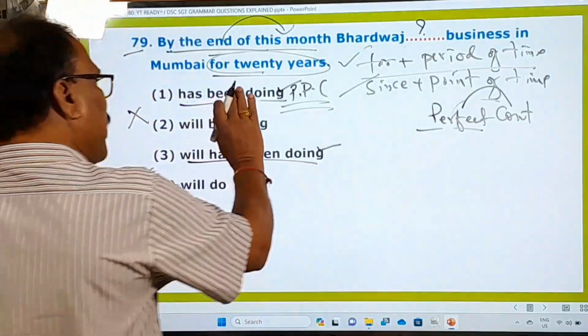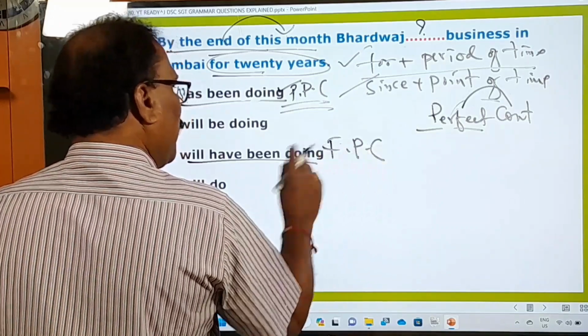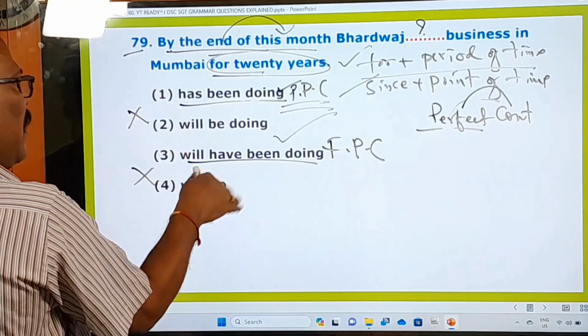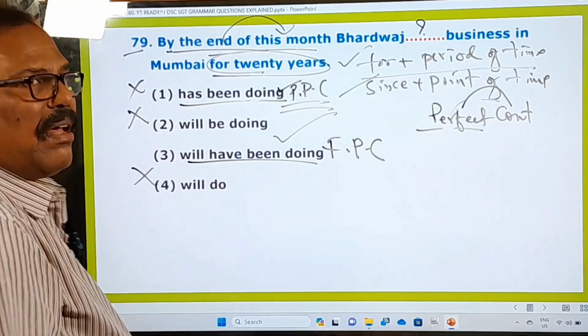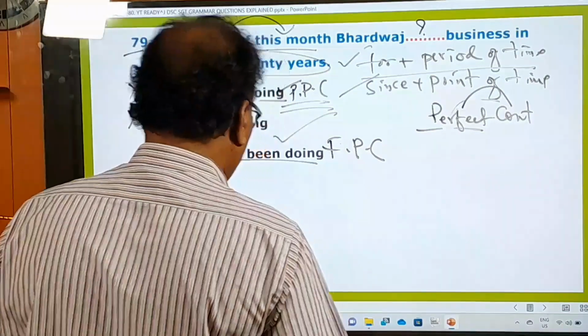That's why this present perfect continuous is not correct. Only this future perfect continuous tense is the right one. All others are not correct, that's why they are eliminated. Only this third one is the right answer. Are you following me? Very simple, very easy. Come on, let me go to the next question.